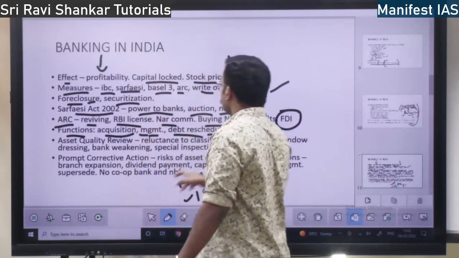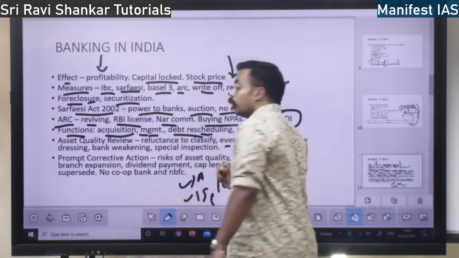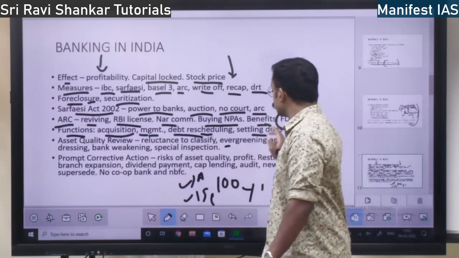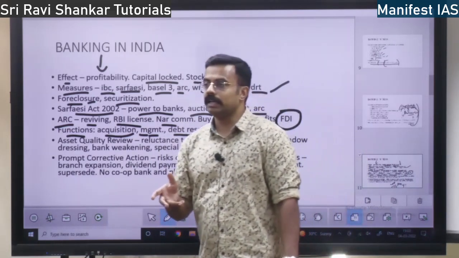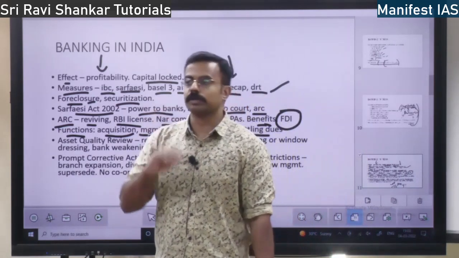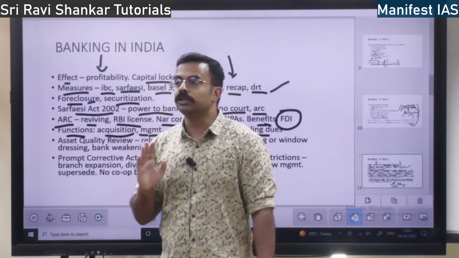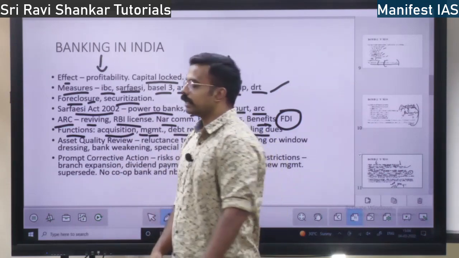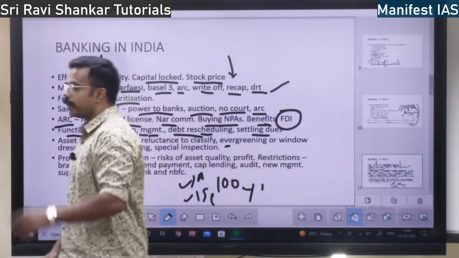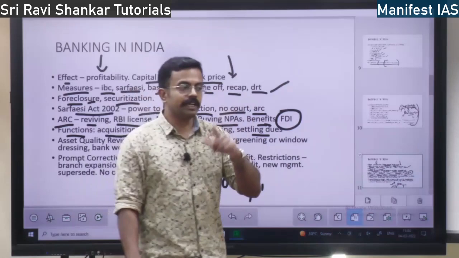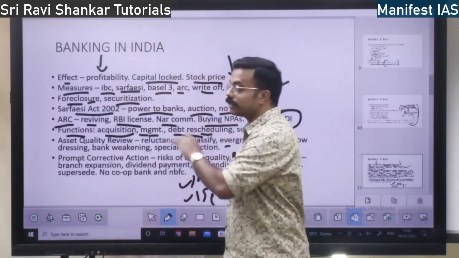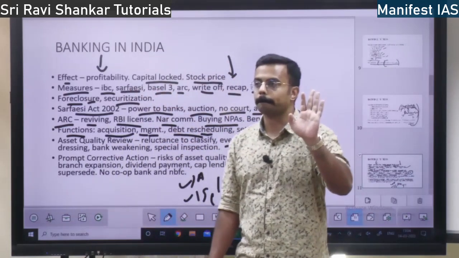So debt rescheduling will be done, and also settling of dues. That company, not only the bank, they would have cheated many people. They would have been in loss. So they are going to settle the dues. In which order are they going to settle the dues? First, they are going to pay the banks the money.